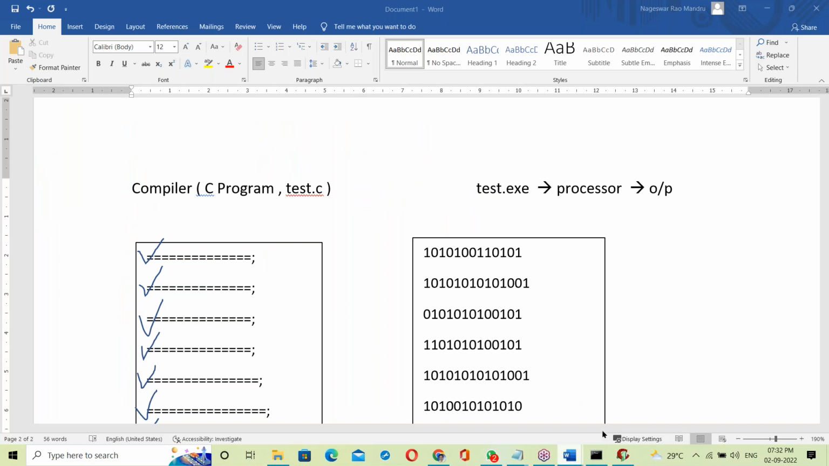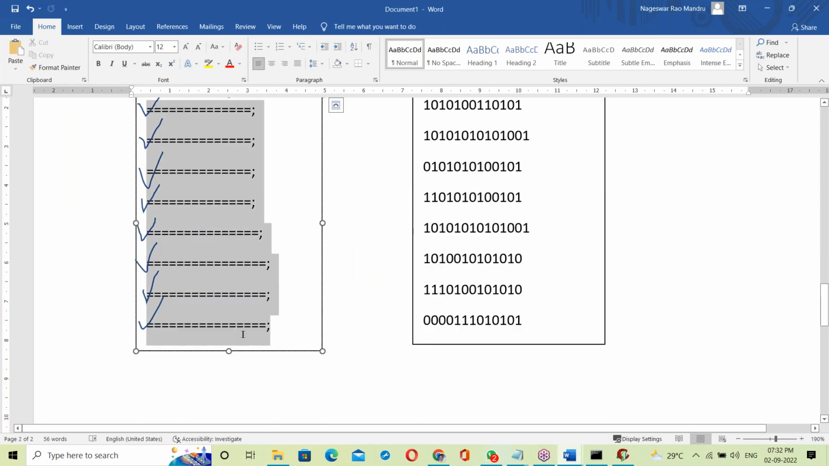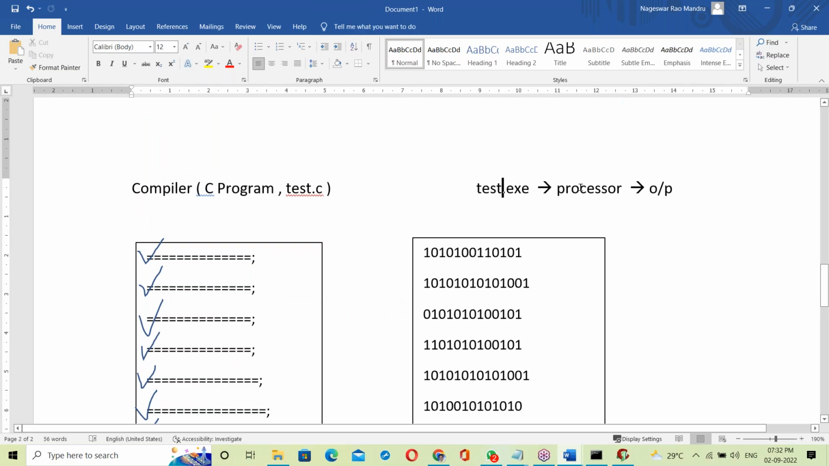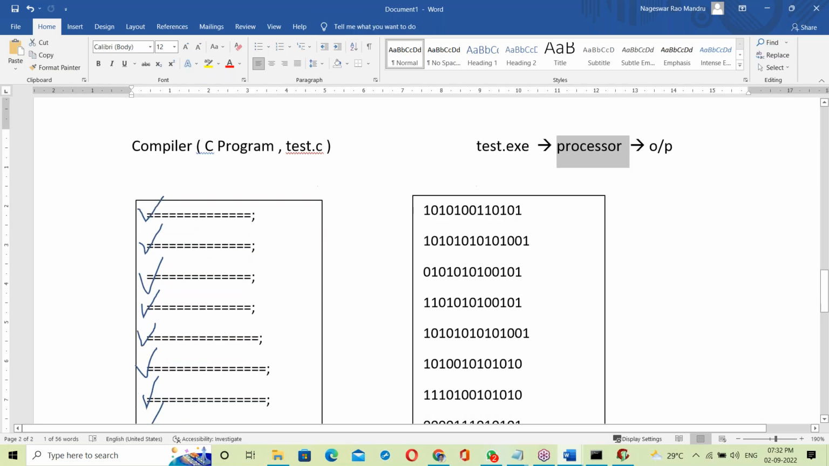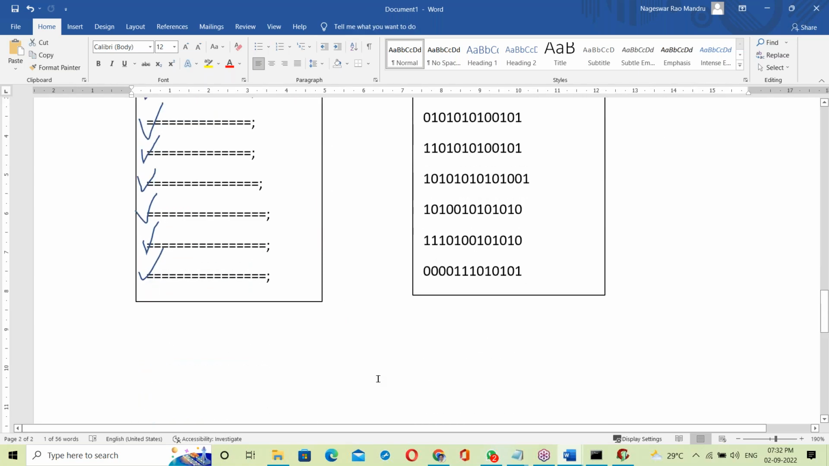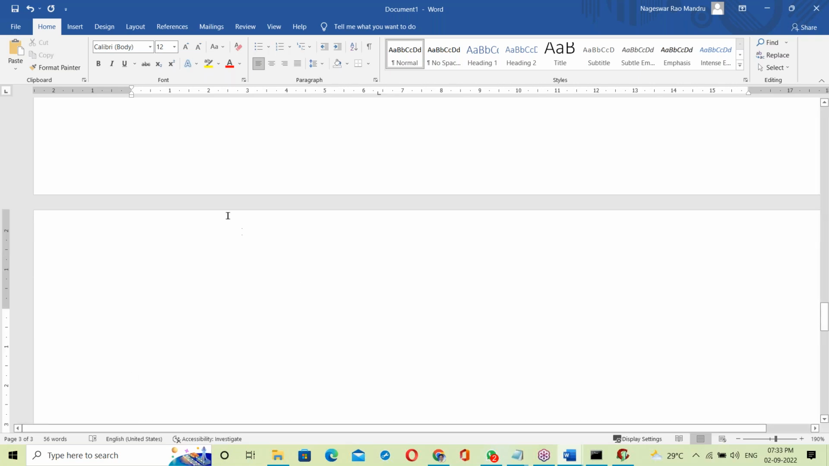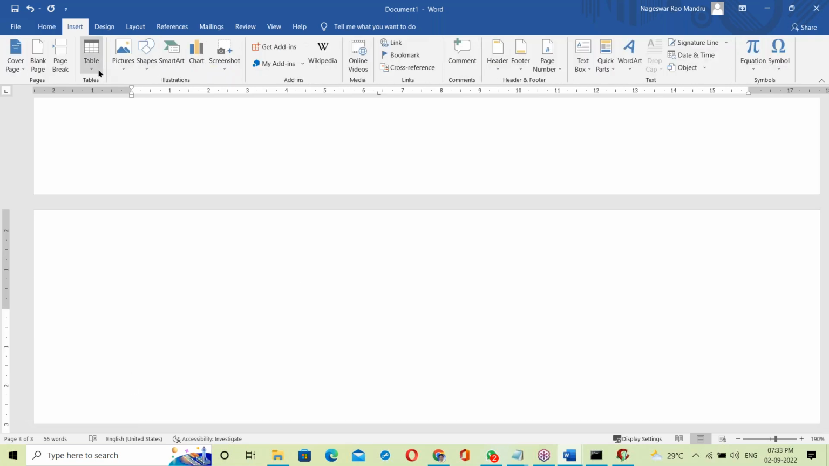So the compiler checks the whole code from top to bottom. If no errors, it generates one exe file, and that exe file is given to the processor. So the processor generates the final output. That's it. So this is the difference between interpreter and compiler. Let us see the points one by one. Interpreter versus compiler, the differences.